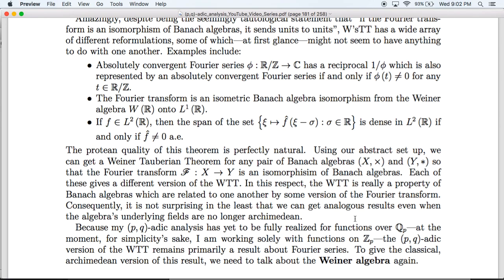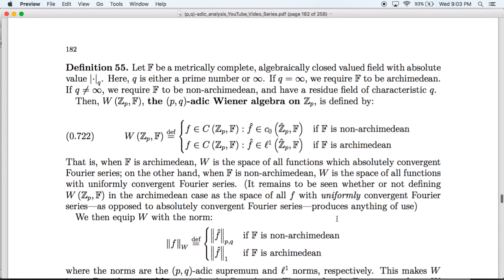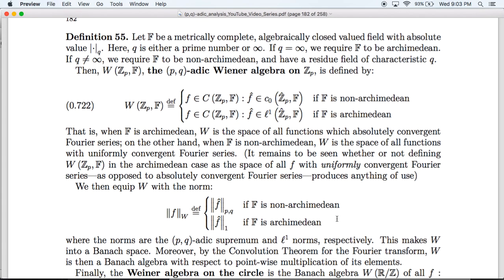Anyhow, to give the classical Archimedean version of this result, the Wiener-Tauberian theorem for Fourier series, in other words, this guy, we need to talk about, as I said, the Wiener algebra. So here's a setup which works very generally. Let F be a metrically complete, algebraically closed valued field with an absolute value we'll be denoting by Q. Here, Q is either a prime number or infinity, and if Q is infinity, we require F to be Archimedean, and if Q is not infinity, we require F to be non-Archimedean, and that its residue field has characteristic Q.